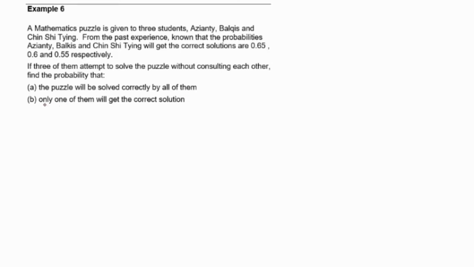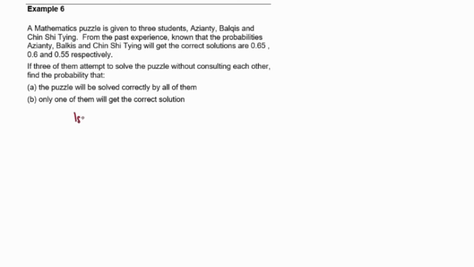Or question B, only one of them will get it solved correctly. For this question, we need to consider 3 students. In this case, we are going to use a tree diagram to analyze it one by one.